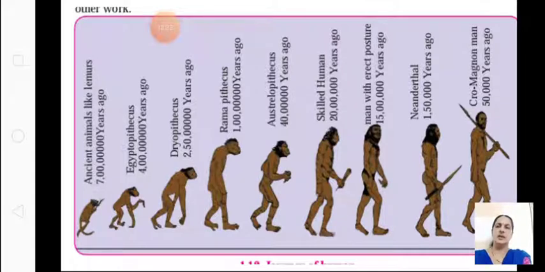The years are also mentioned, and the names of the people: Ramapithecus, Neanderthal man, and then Cro-Magnon man. These three men are mentioned in the written part. Only these three men are important. You just go through the figure and learn the other names also. Okay, so you can just go. This is the journey of human.